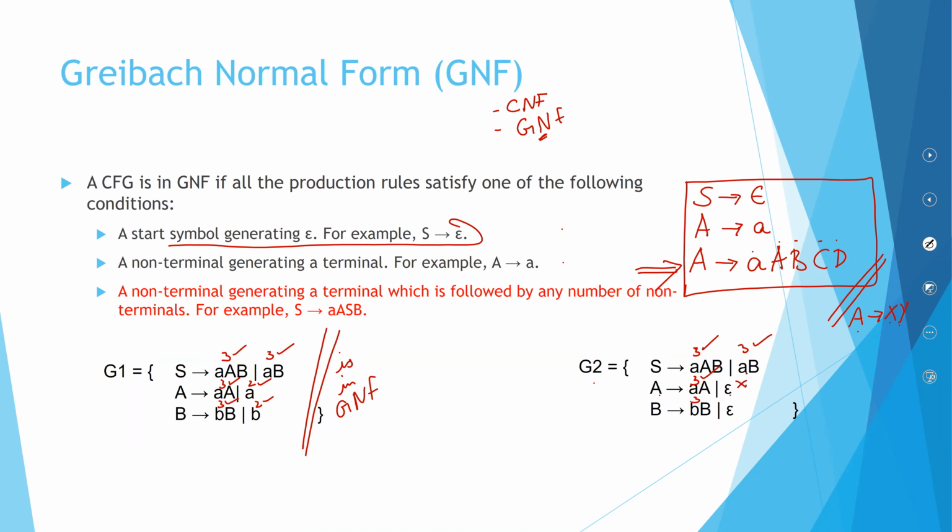Here also 3 satisfied. B gives epsilon. Only the start symbol can have epsilon, so this also violates, which means this is not in Greibach normal form.